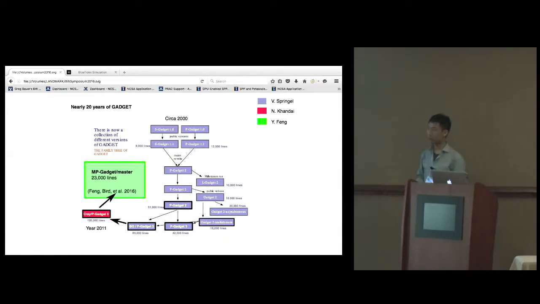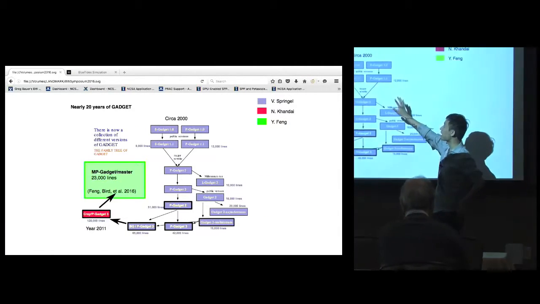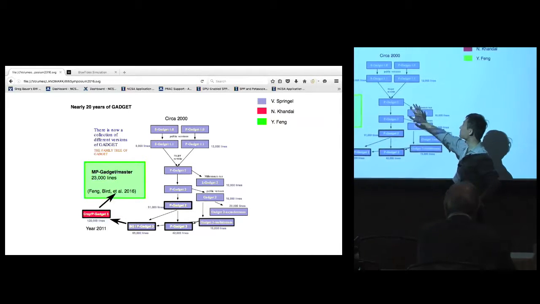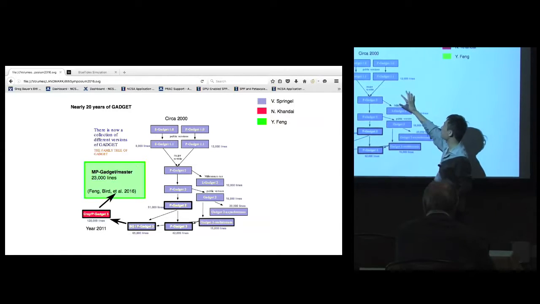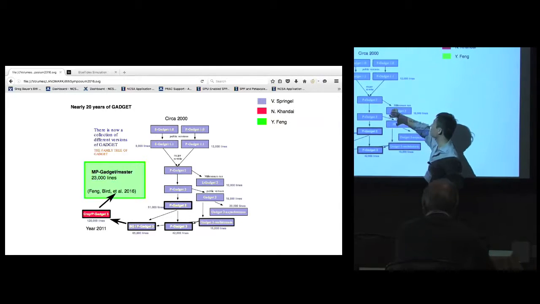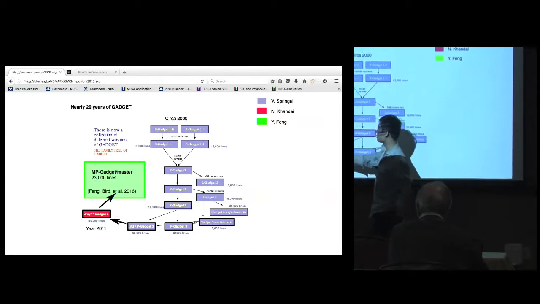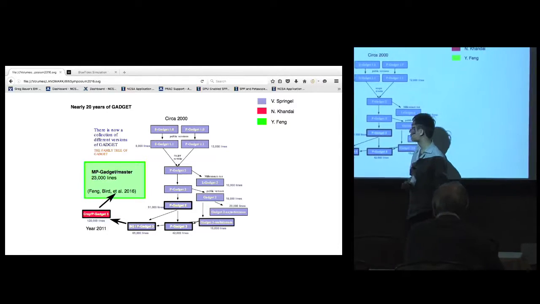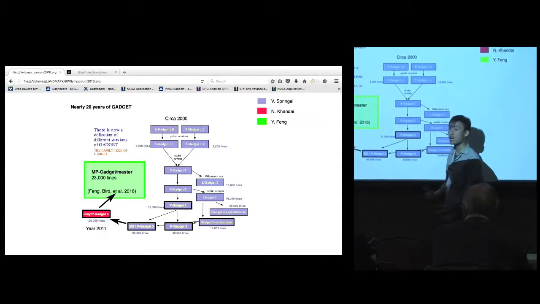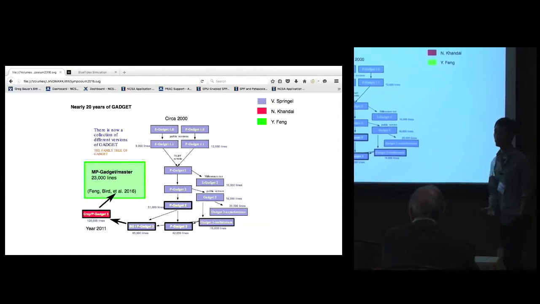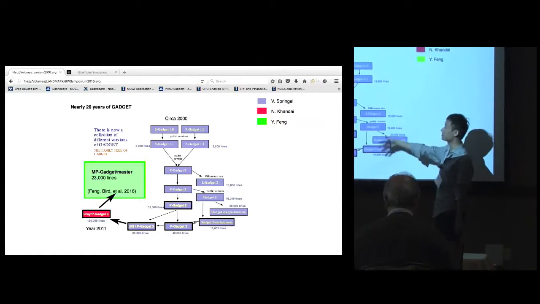So, by looking back at the calendar, we realized this thing. The family of Gadget simulation software has been around for almost 20 years. It started relatively simple from version 1.0, where it's about 10,000 lines of code, and by the year 2011, when we were running massive black hole simulations at Kraken, the software had blown up to 100,000 lines of code. It's 10 times more code doing roughly similar stuff.